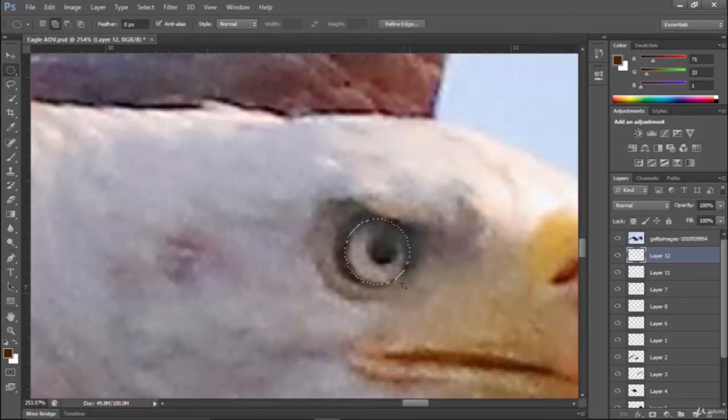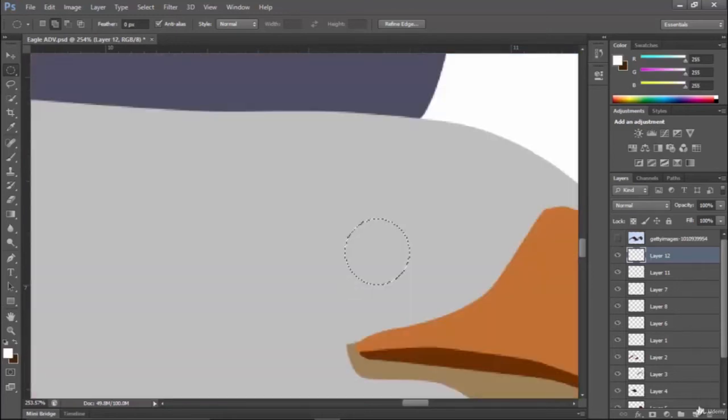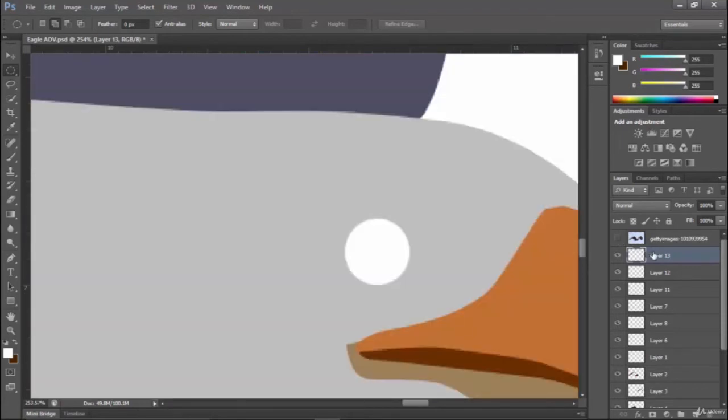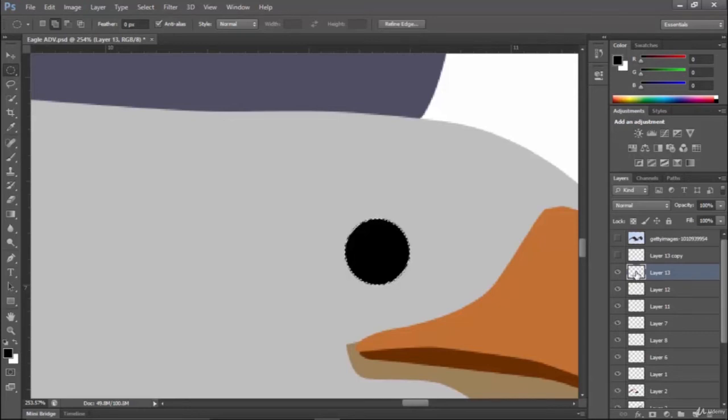I am putting it here, and I will just put the white color, Alt backspace, Control D, and now I will just duplicate this, Control J, and I will turn off this layer, select this layer and put black color. By holding Control you can click here, Alt backspace, Control D, Control T for transform.